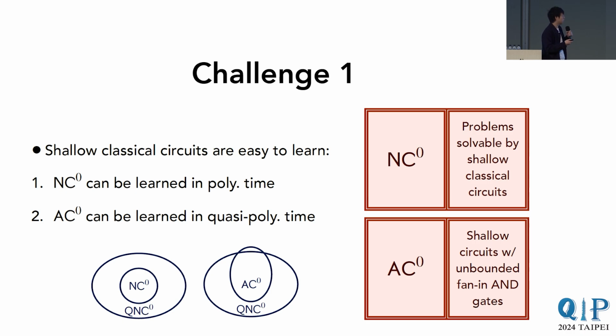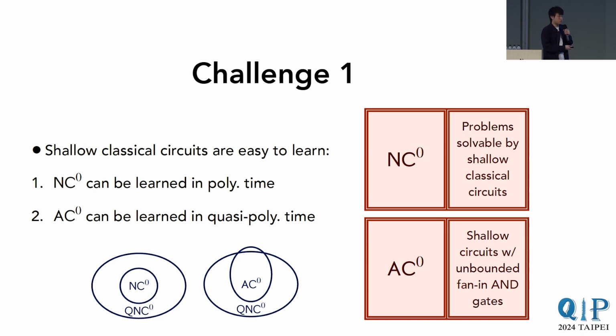So we just need to be able to learn these kinds of low-degree-ish functions. On the other hand, there's also another strengthened result on learning AC0. It was proven that AC0 can be learned in quasi-polynomial time using ideas from Fourier analysis, and that essentially opens up this field called Boolean function analysis.